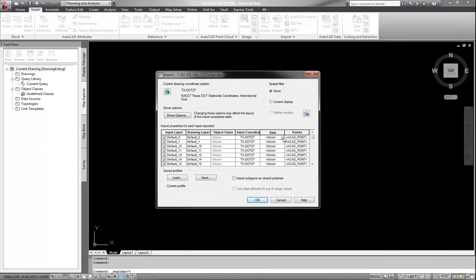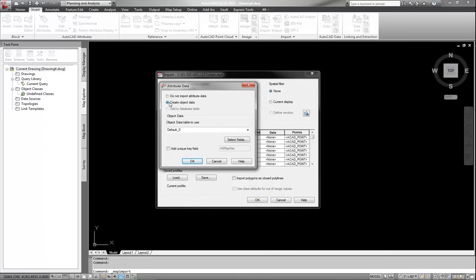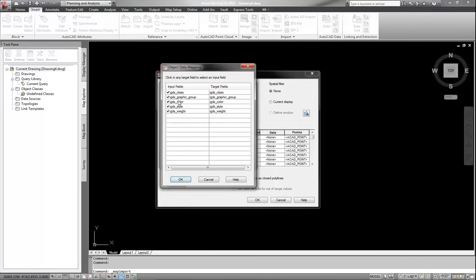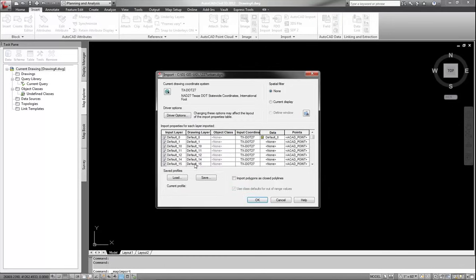The data, I am going to go ahead and click this button and assign the object data table that comes with this one. This one happens to use default 0, and those fields have class and color and so on. Not really going to use those that much, but I will definitely turn them on, and then I will right click and use input layer names for table names. Copy, and then use it. There we go. Sorry, it's right click on the data heading and then use import names. So therefore they all get assigned the correct default data they need.